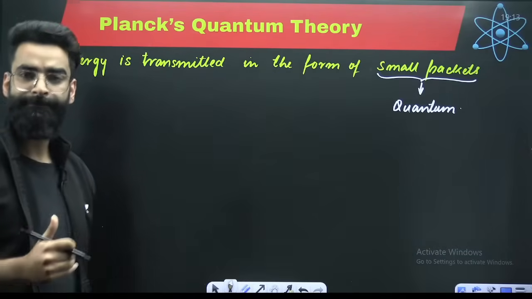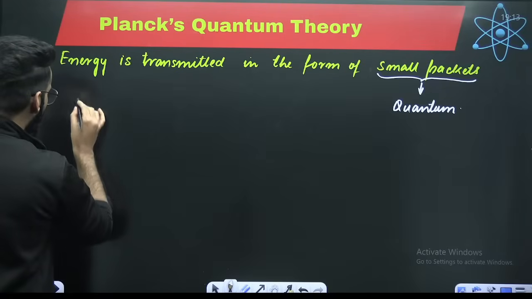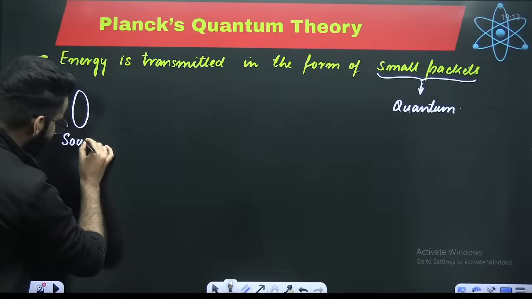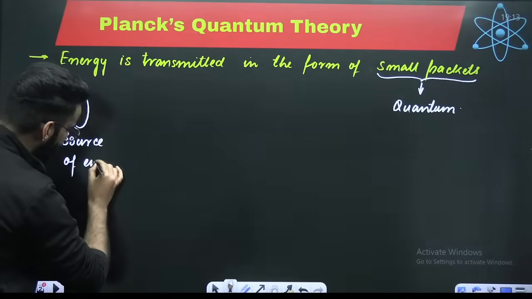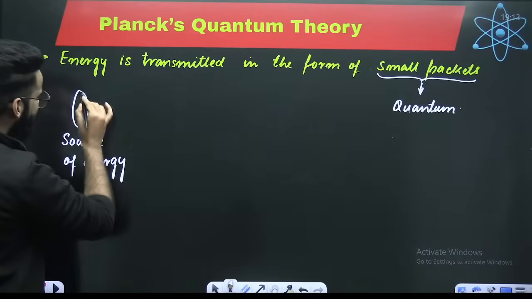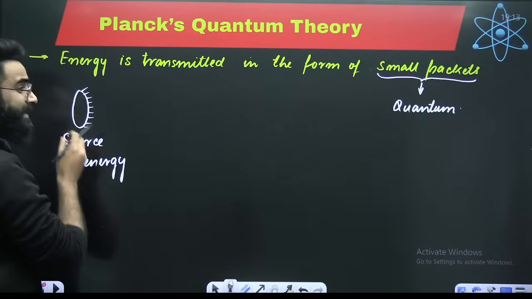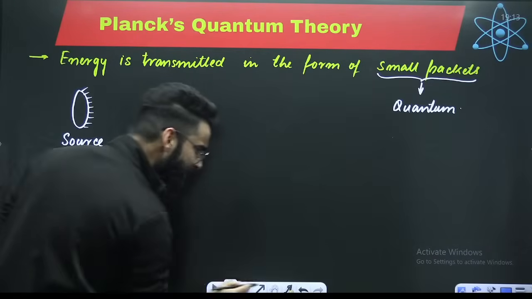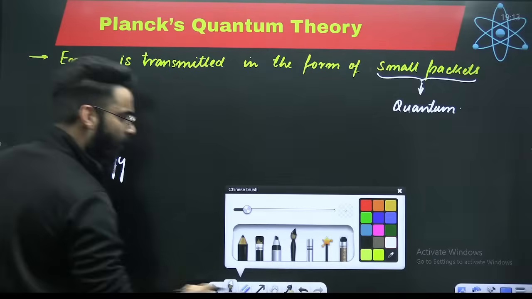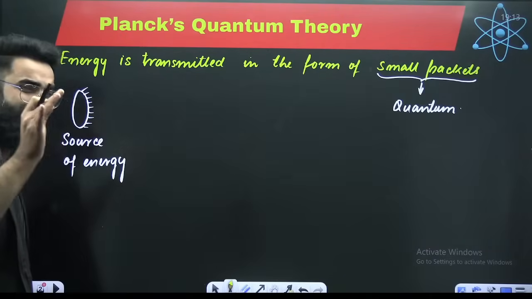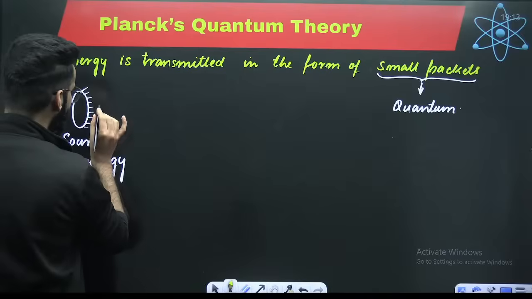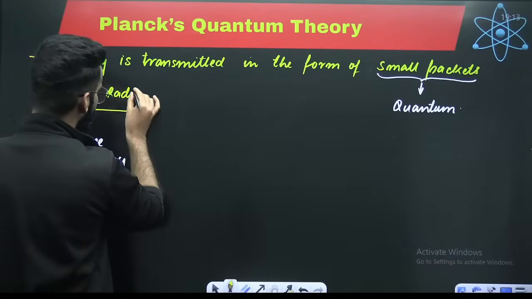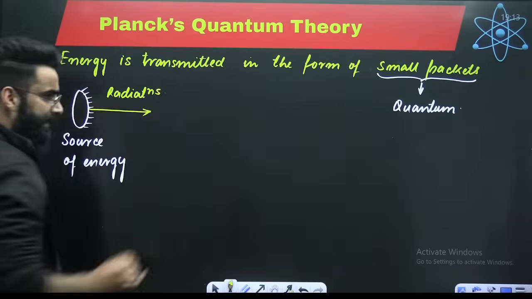What does it mean exactly? My dear students, for example, over here, you have got a source of energy. Let's say it is a source of energy. I'm assuming that this particular source of energy is emitting energy. My dear students, let's assume that this particular source of energy is emitting energy in the form of radiations.